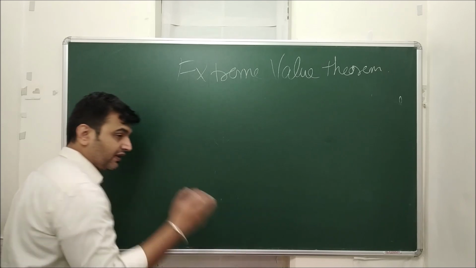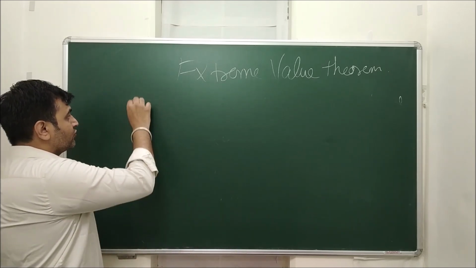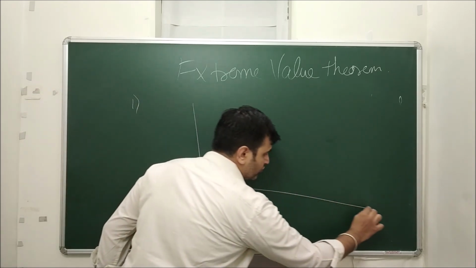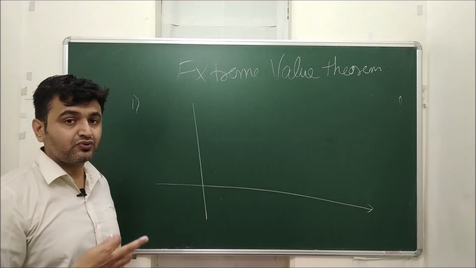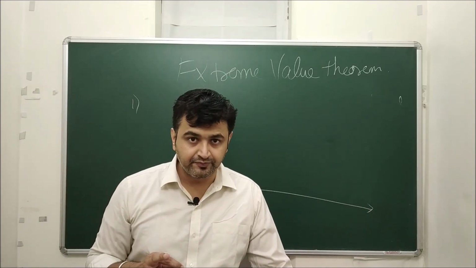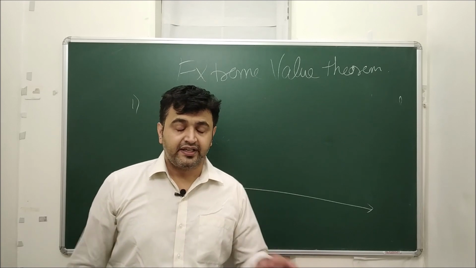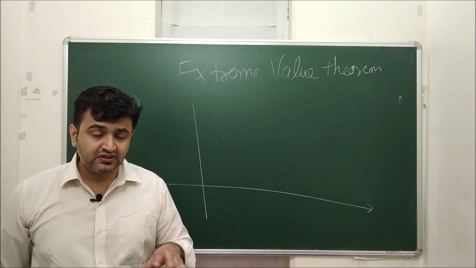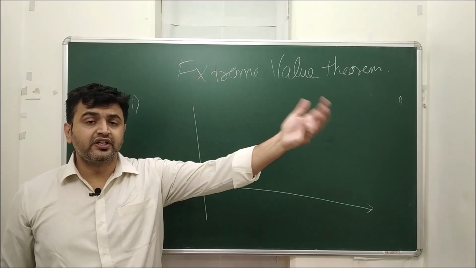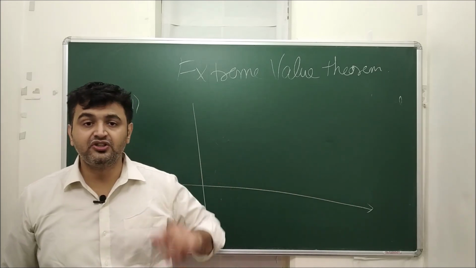Now let's go for the first example. We are giving counterexamples to the converse of the extreme value theorem. So what is the converse? If f attains the extreme values, then f is continuous on a closed and bounded interval. No, this need not be the case.